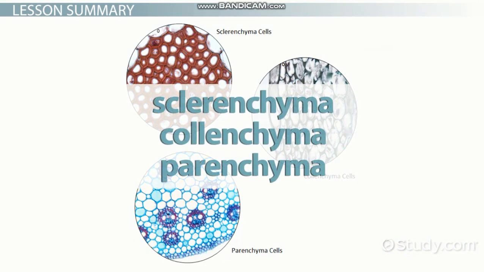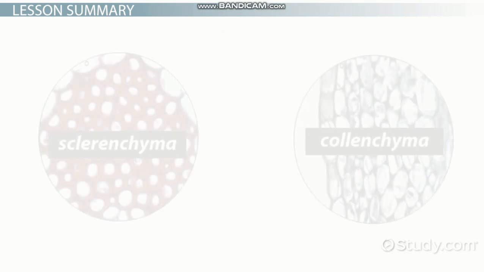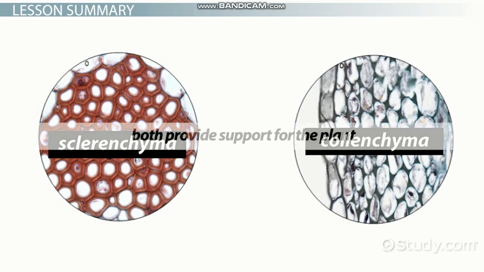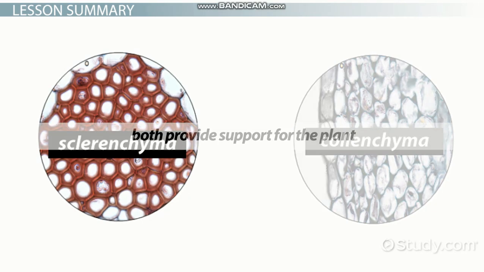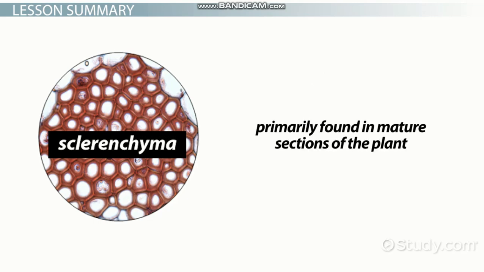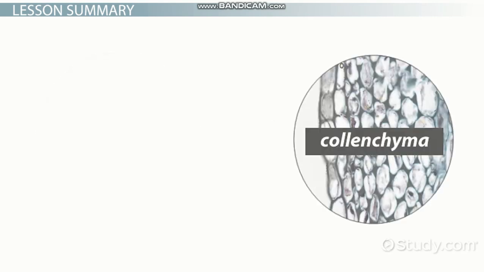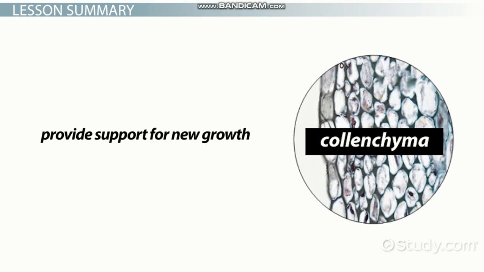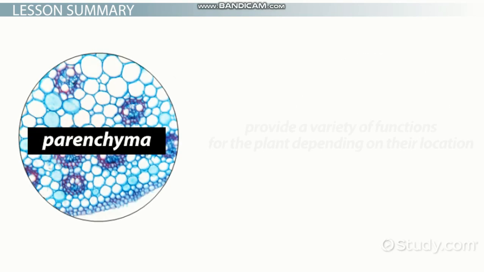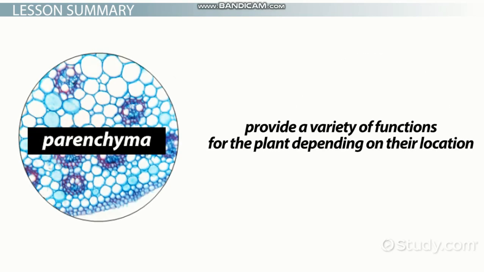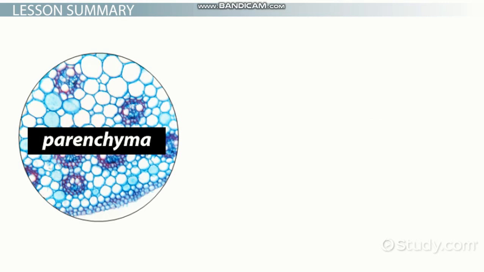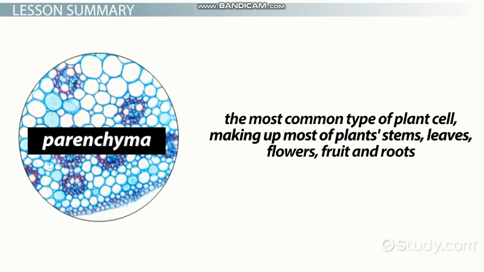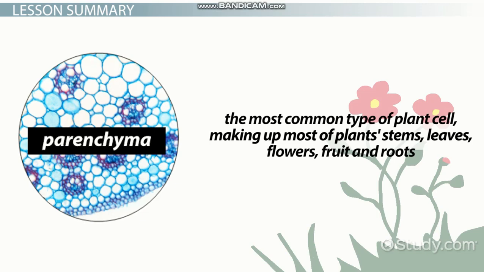There are three primary types of plant cells: sclerenchyma, collenchyma, and parenchyma cells. Sclerenchyma and collenchyma cells both provide support for the plant. Sclerenchyma cells are primarily found in mature sections of the plant, while collenchyma cells provide support for new growth. Parenchyma cells provide a variety of functions for the plant depending on their location. This is the most common type of plant cell, making up most of the plant's stems, leaves, flowers, fruit, and roots.